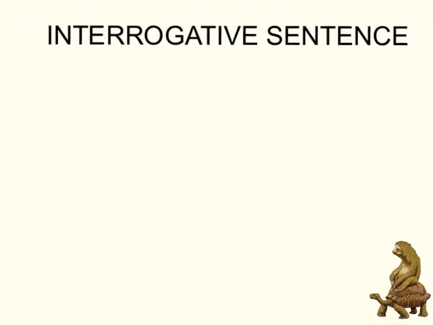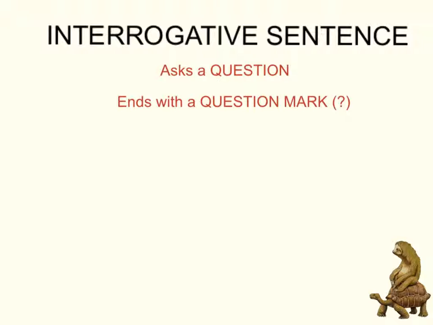The next type of sentence we're going to do is an interrogative sentence. Now, an interrogative sentence also has two rules that make it an interrogative sentence. It needs to ask a question, and it always ends with a question mark.